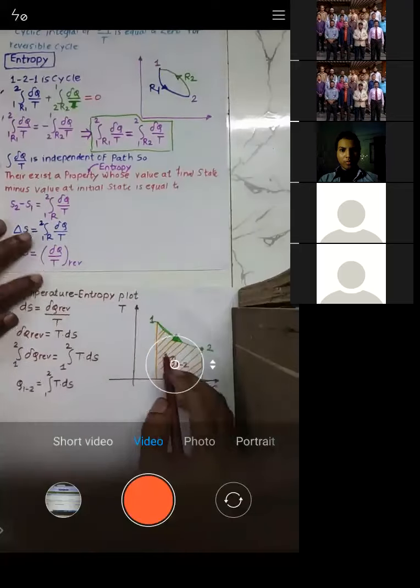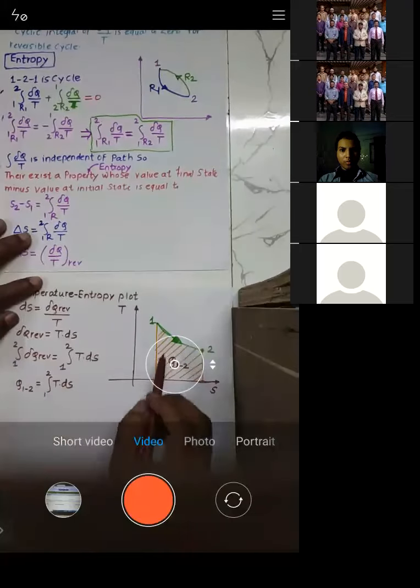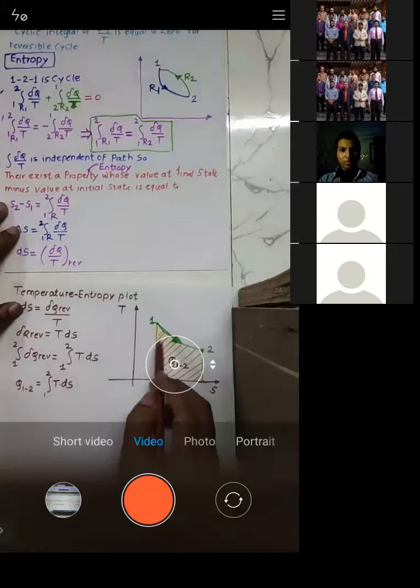How will we calculate Q1 to 2? It is just the area below the process, because you have plotted it on a TS diagram. So when you plot any process on a TS diagram, the area below it will give you the amount of heat transfer.